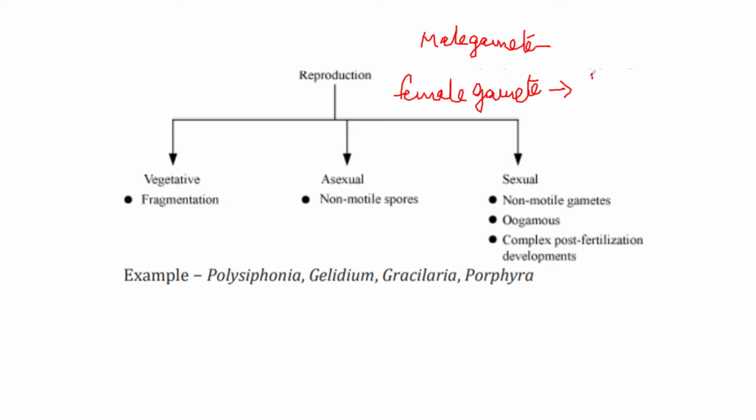The female sex organ is called carpogonium, and the male sex organ is called spermatangium. Spermatangium is the male organ of red algae, and carpogonium is the female organ of red algae. This carpogonium is one-celled, and its distal end is prolonged into an outgrowth called the trichogyne.